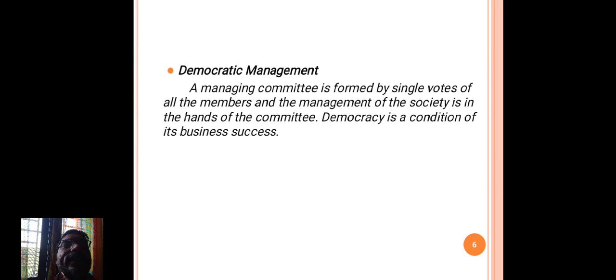Here, another characteristic of a cooperative organization is democratic management.